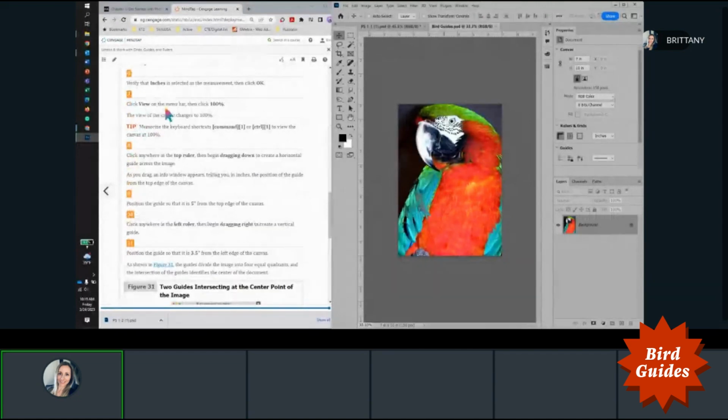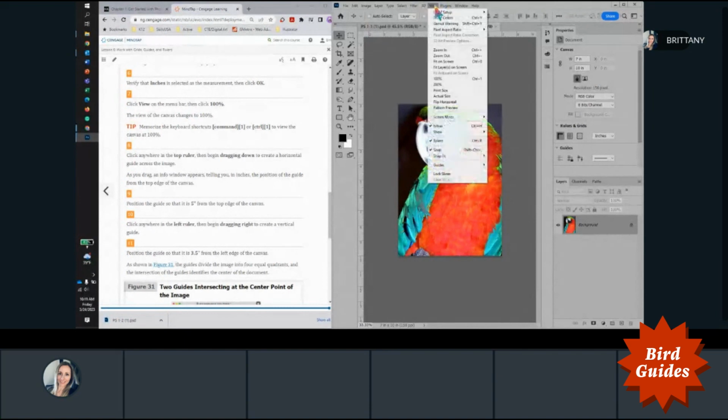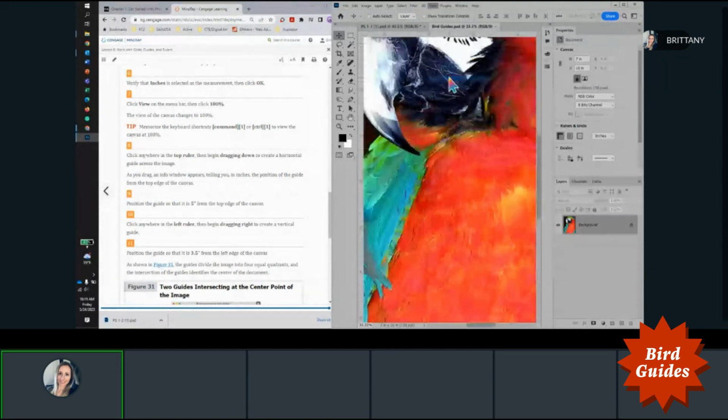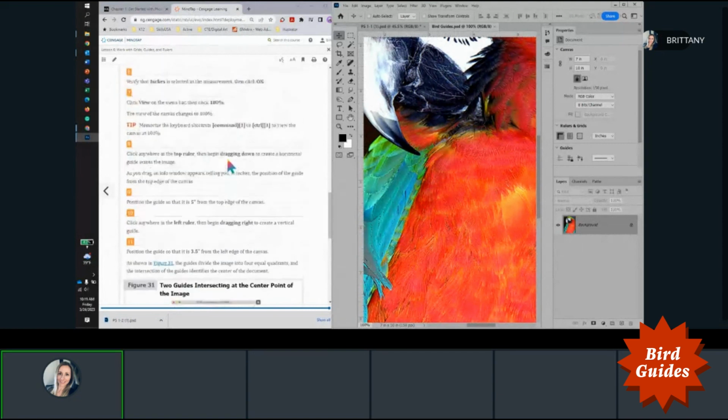And then click View on the menu bar and click 100%. The view of the canvas changes to 100%. Okay, so View. And here we go, 100%. Oh, goodness. So there we go.